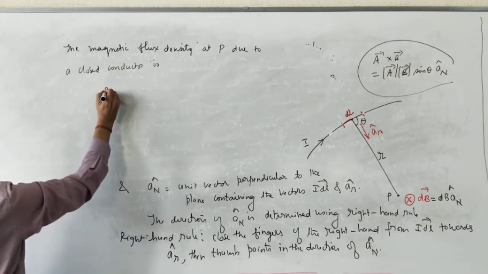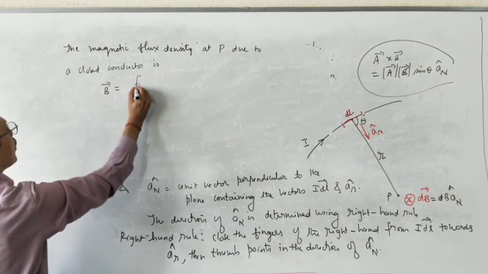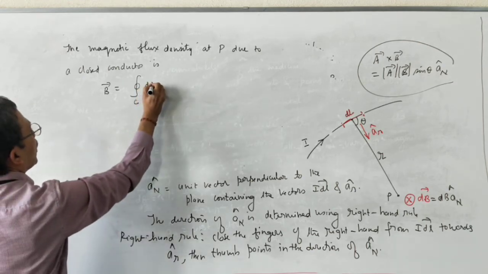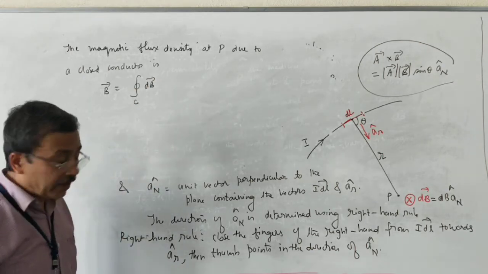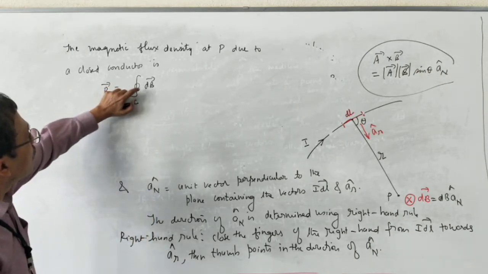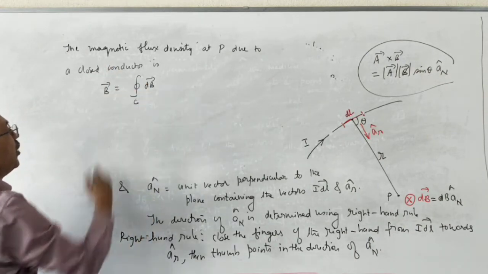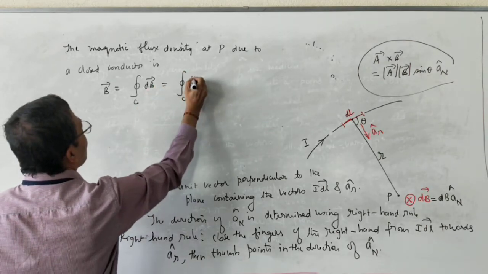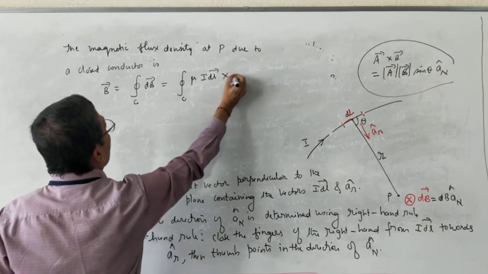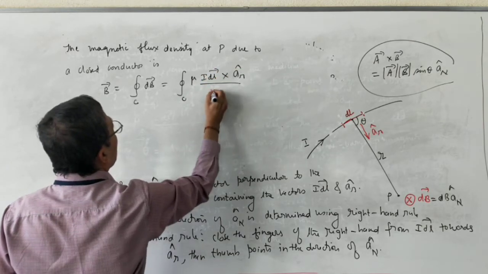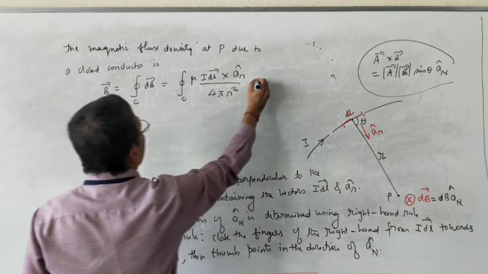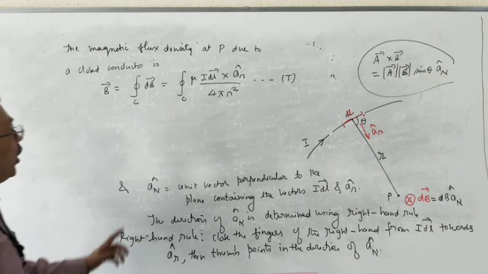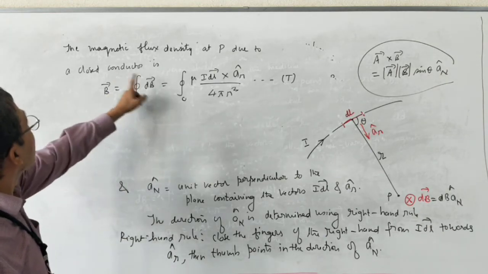is vector B equal to contour integral C of vector dB. Contour integral C of vector dB. This means it's a closed conductor. The small circle on this integral means closed conductor. What is vector dB? You substitute. So it is mu times vector I dl cross a_r cap divided by 4 pi r square. Unit of this is Tesla. This is the magnetic flux density at point P due to a closed conductor.